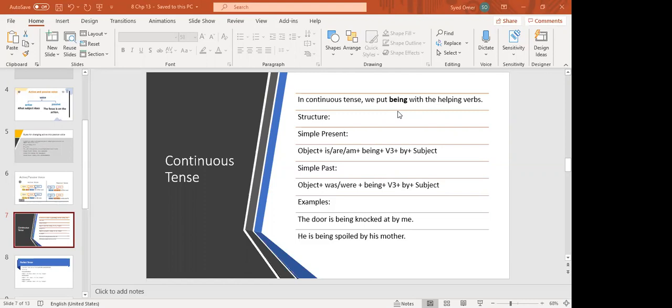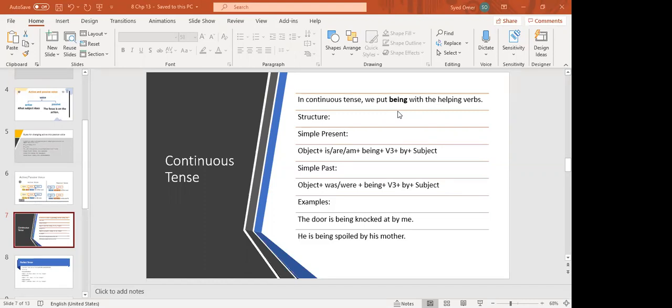Hit, the hit has the same three forms: hit, hit, hit. In simple present it is hit, in simple past it is hit, and in past participle it is hit. Like cut, cut, cut, burst, burst, burst, shut, shut, shut, hit, hit, hit. They have the same three forms.